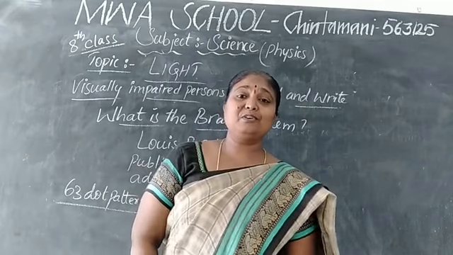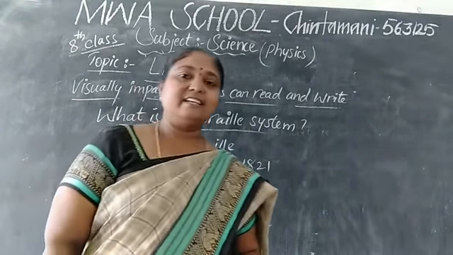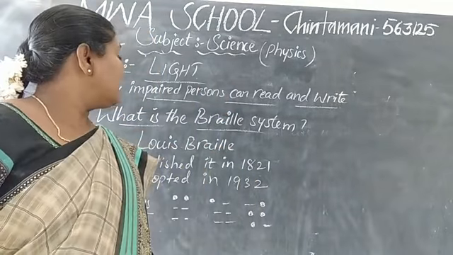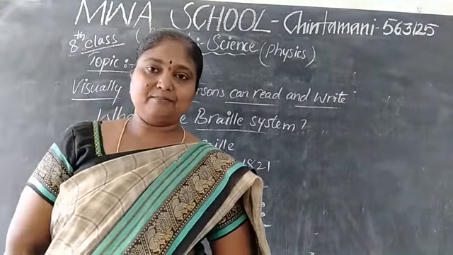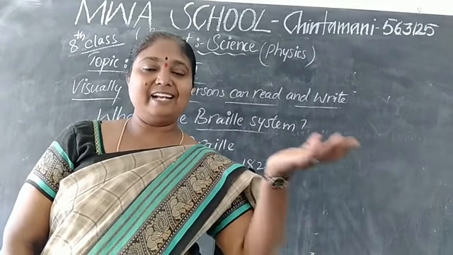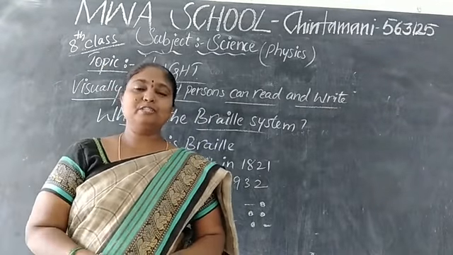What is our topic that is going on, children? It's the light chapter, is it? Yes. So in the light chapter, in the previous class, we learned about the eye, the structure of the eye and what parts it has. We have studied that.